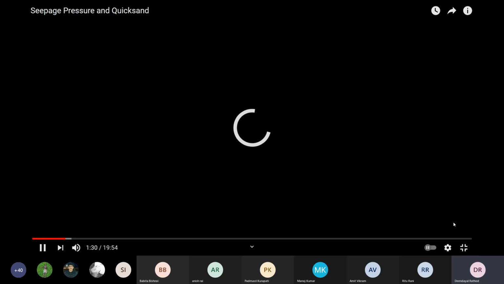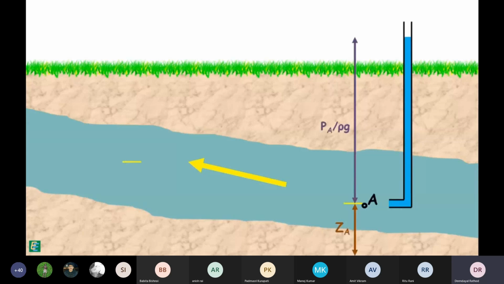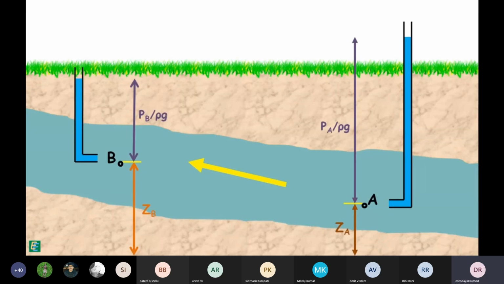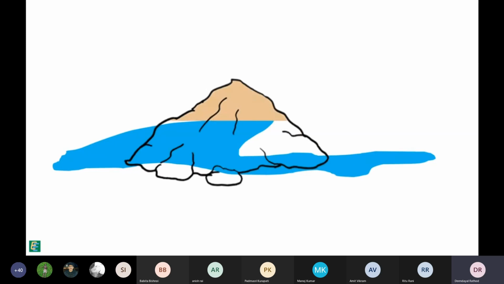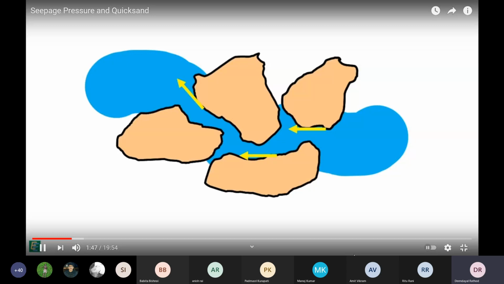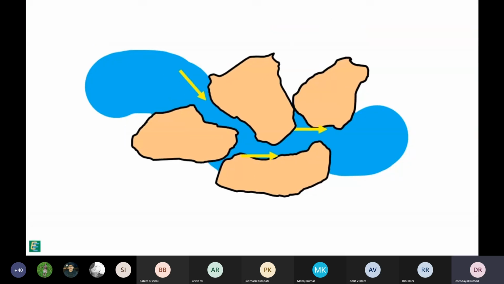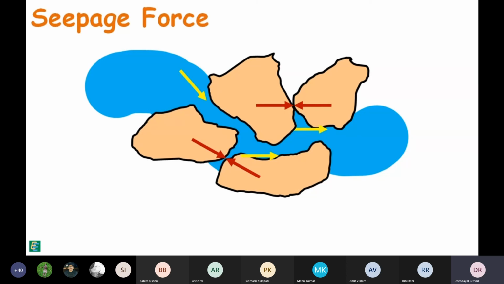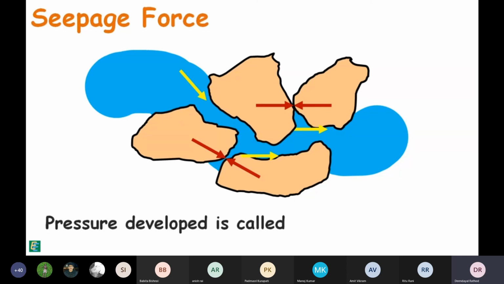Water may flow even against gravity if point A is at higher hydraulic head than that of point B. As the water flows through the soil, the surface of the soil particles offers a resistance to the flow. In turn, water also pushes the soil particles and applies a drag to them in the direction of its motion. This drag increases the interparticle forces. This force applied by the water on the soil particles is called seepage force. And because of it, pressure developed in the soil is termed as seepage pressure.